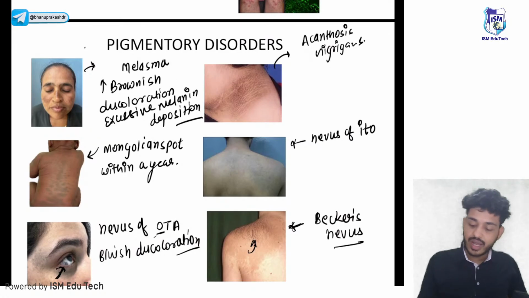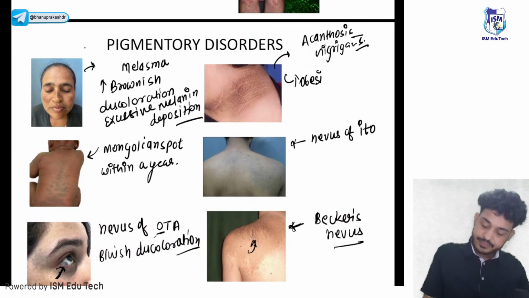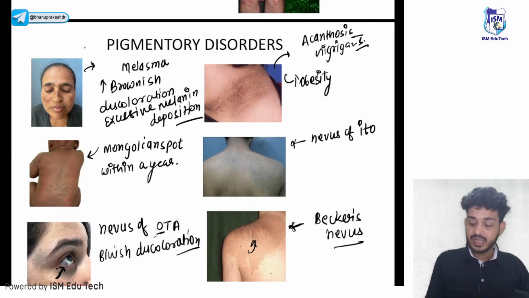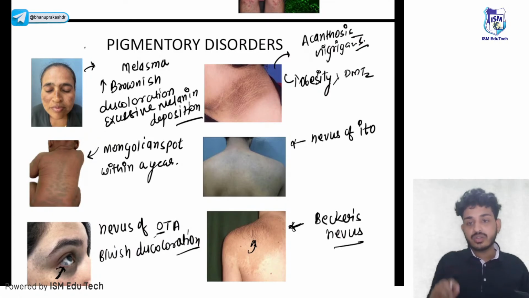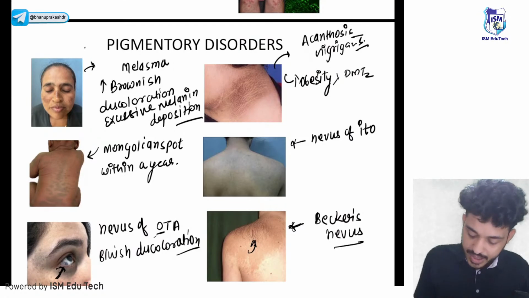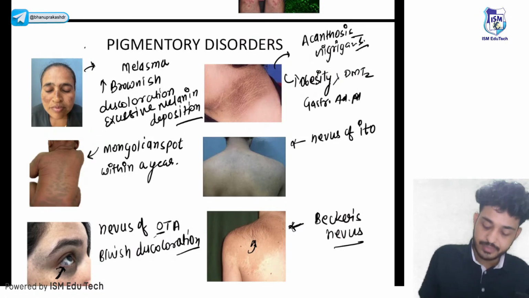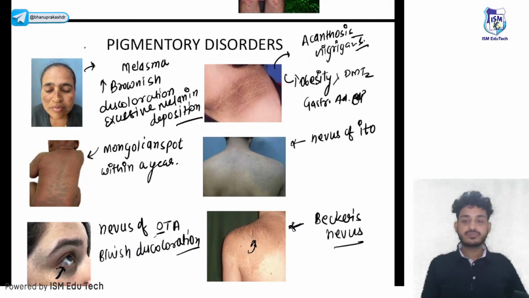Okay, that is your Acanthosis nigricans. Acanthosis nigricans is indicated of, क्या बताता है ये? It is a marker for obesity. It will tell about the obesity, about diabetes mellitus type 2, and it will also indicate gastric adenocarcinoma. Okay, gastric adenocarcinoma, internal malignancy. It will also tell us about the internal malignancy.